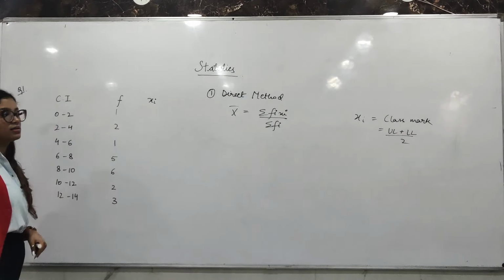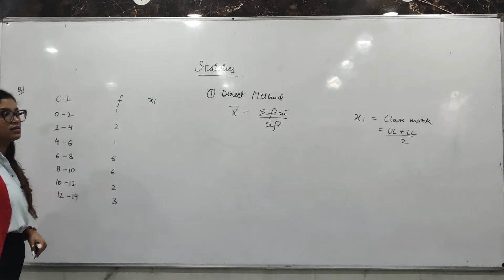Now we need fi xi. fi xi का मतलब होता है fi into xi. You have to multiply. So fi into xi. 1 into 1, 1. 2 into 3, 6. 1 into 5, 5. 5 into 7, 35. 6 into 9, 54. 2 into 11, 22. And 3 into 13, 39. ठीक है. So we have CI, we have frequency, we have class mark, we have FI, XI.